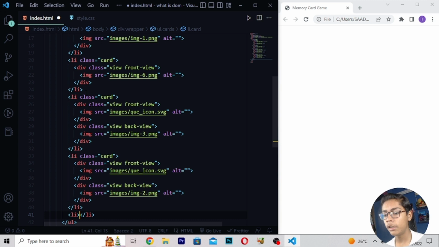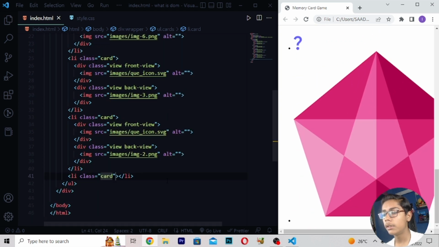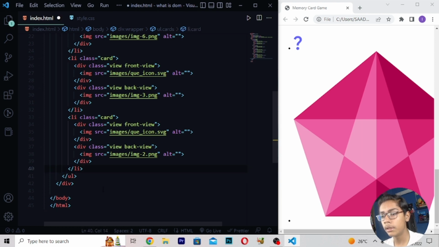Now here you have to write li class card. Here I will be saving, reload. Now you can see we are getting all these cards here. When you're getting these all things, here I will be now just moving down after this tag. Here now when you've written these all things, here I will be now just doing one thing, like here you can see we have written all this stuff. So here I will be now just erasing all these things from here.